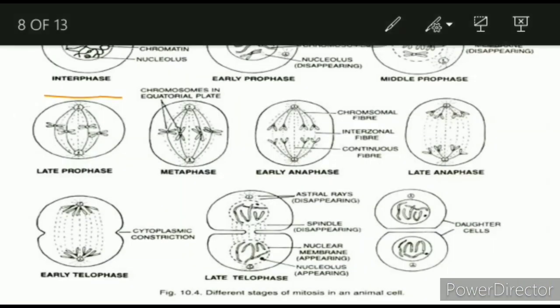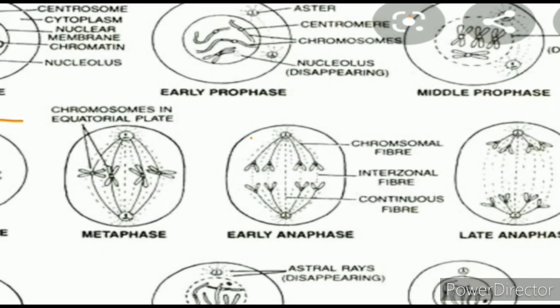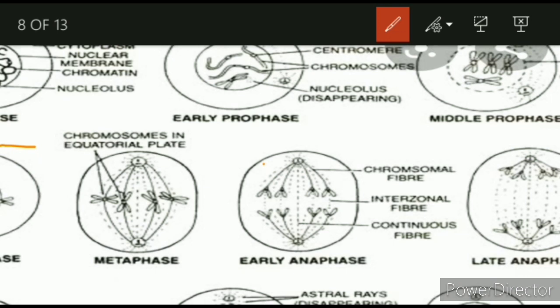Here you can see that in prophase the nucleolus also disappears. You have to remember this, a very important point.